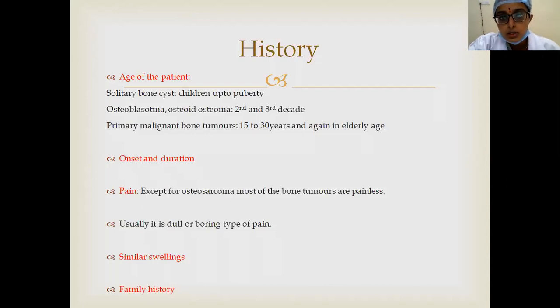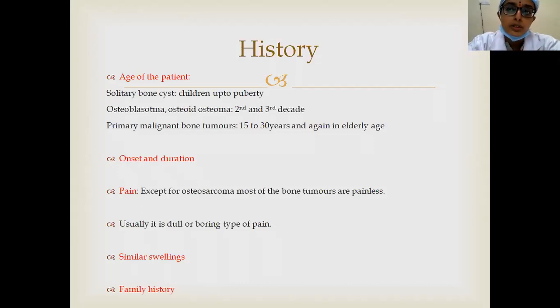Whereas osteoblastoma and osteoid osteoma are seen in the second and third decades. Then primary malignant bone tumors are seen in 30 to 50 years of age, usually osteosarcoma, and in the elderly age group, Ewing sarcoma or other secondaries are seen. So coming to the onset and duration.